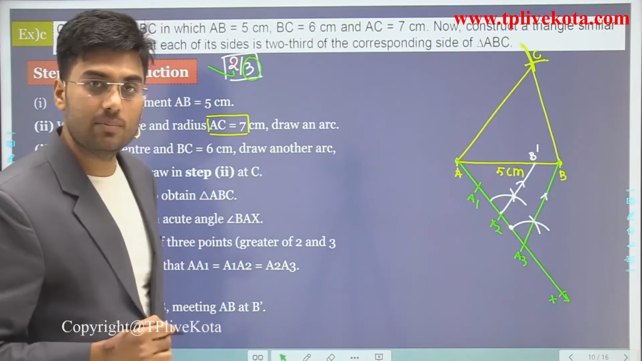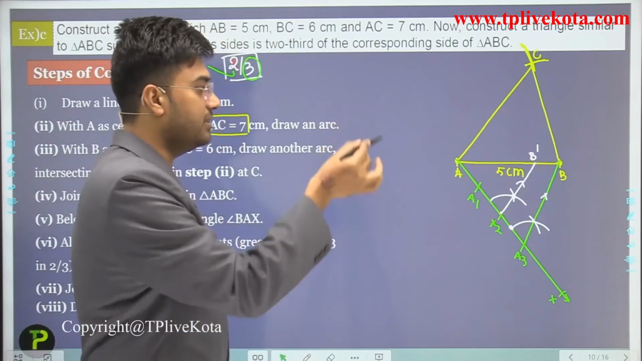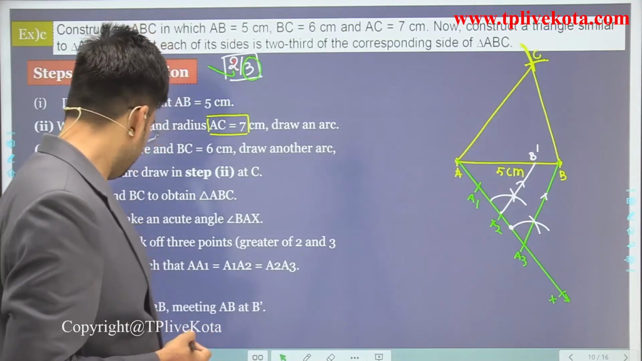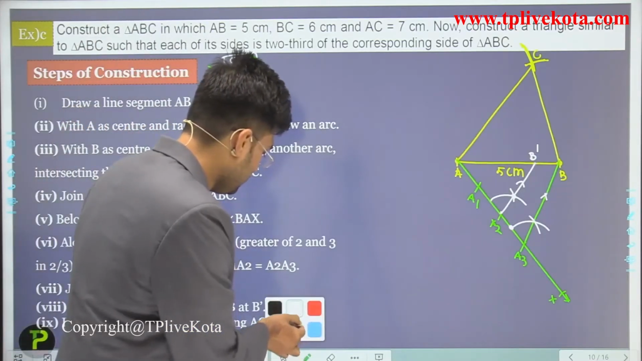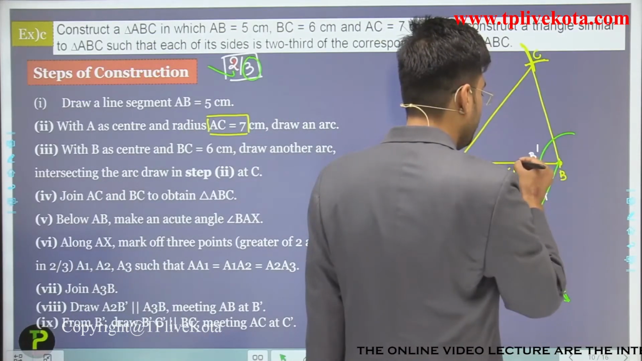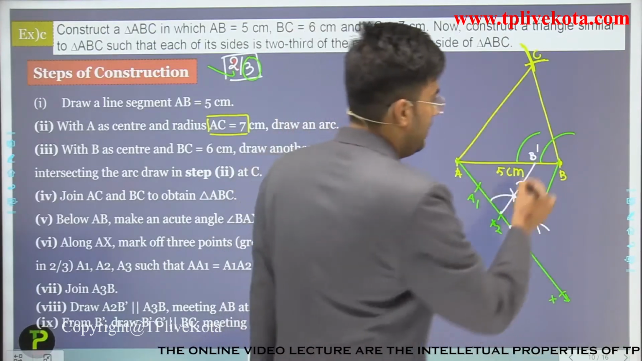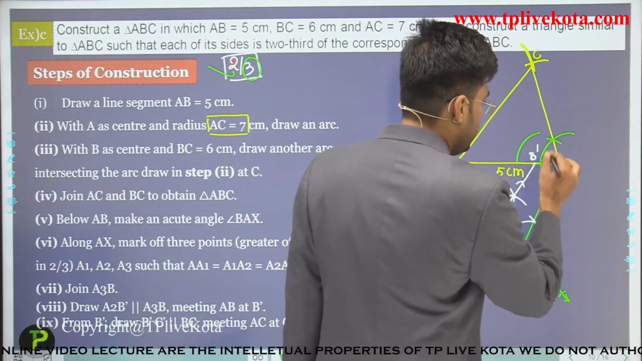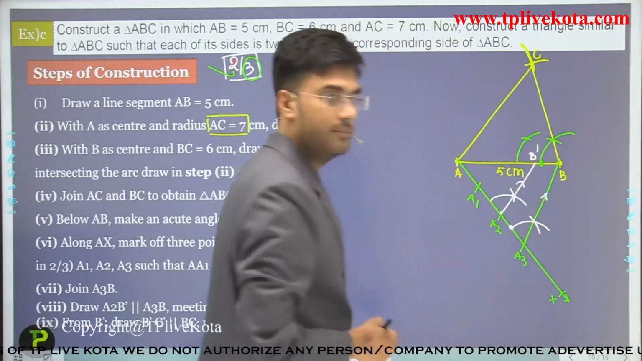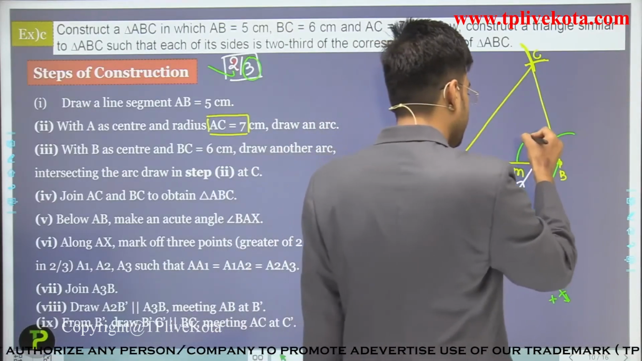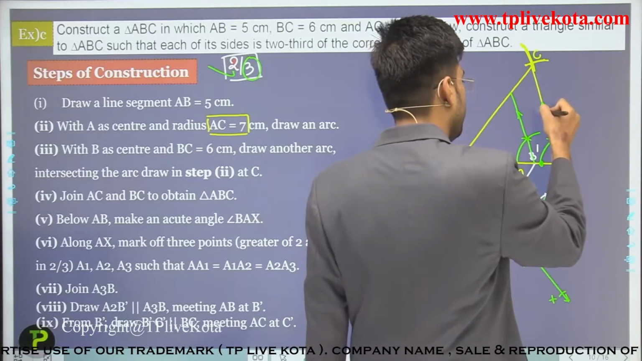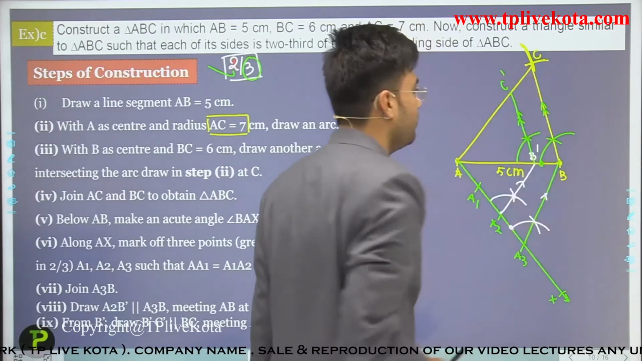Now our next step is what? We have to draw a line parallel to BC from B dash, and we know how to draw a parallel line. We draw one arc from here and one arc from here, check this distance with the compass, and with the same radius draw an arc from there. And now let's join these 2 points. Then these two lines are parallel here, and this point is C dash.